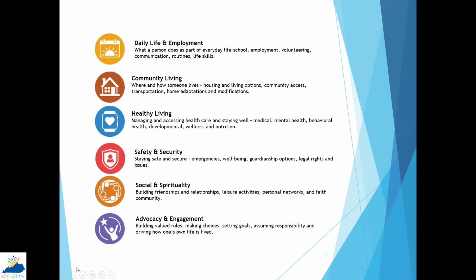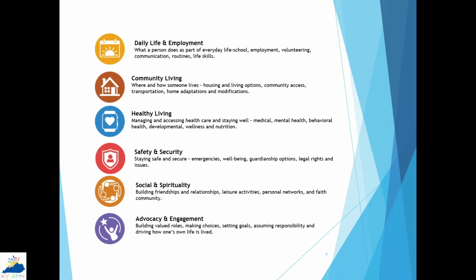Okay, and so the domains are daily life and employment, which is what a person does as part of everyday life: school, employment, volunteering, communication, routines, and life skills. Community living, where and how someone lives: housing and living options, community access, transportation, home adaptations, and modifications. Healthy living, managing and accessing health care and staying well: medical, mental, behavioral health, developmental wellness, and nutrition.